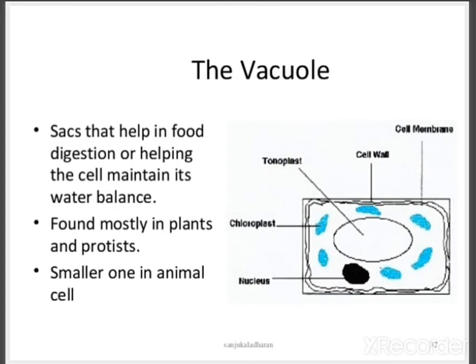And the vacuoles, these are the sacs that help in food digestion or helping the cell membrane with its water balance. Found mostly in plants and protists, and a smaller one in animal cells. So this is the tonoplast, which will help in accumulation of digested food, or of cell-containing watery substances, which will help in maintaining starvation and all. And it also has cell wall, cell membrane, tonoplast. And in plant cells, if you observe, it consists of chloroplast, and a nucleus is also present in both plant and animal cells.